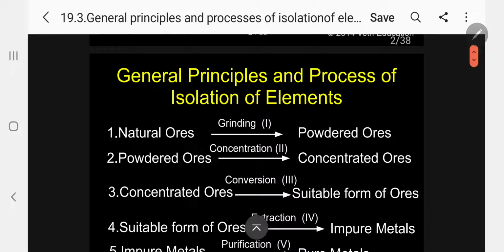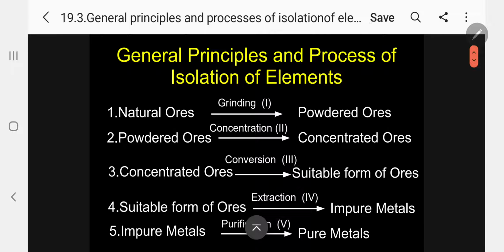As you know already, we have 5 steps generally. That is, 1. Natural ores will be converted into powdered ores by grinding. Then powdered ores will be converted into concentrated ores. Then concentrated ores will be converted into suitable forms of ore by different methods. Then from the suitable form of ore, impure metal can be extracted by using different methods. And finally, impure metal can be purified into pure metals.